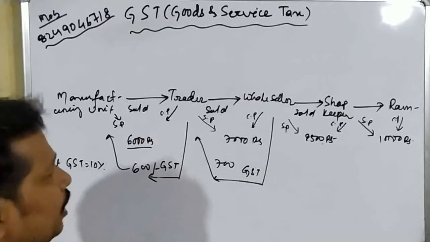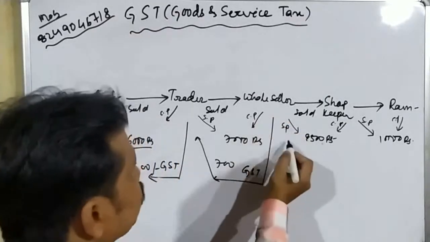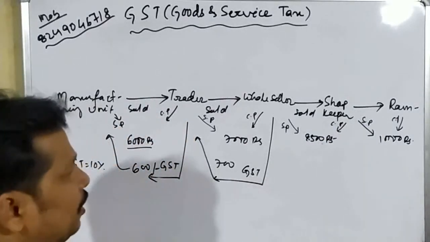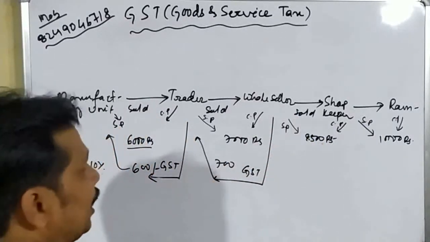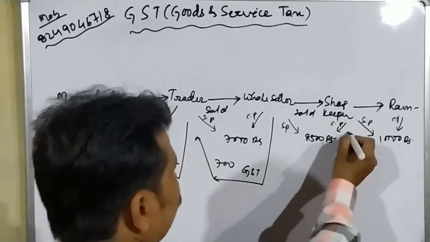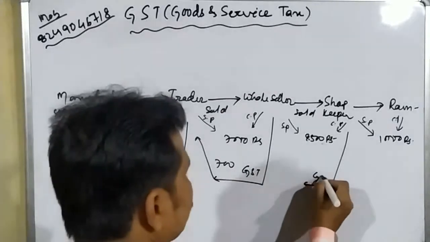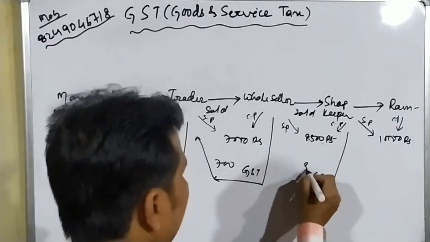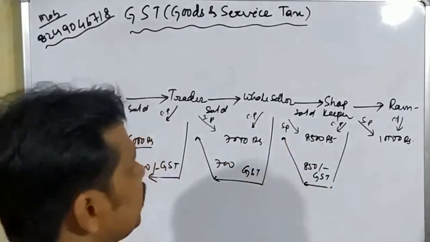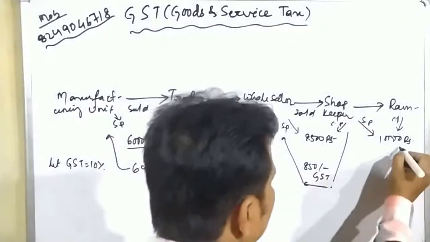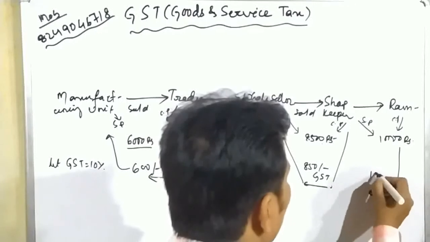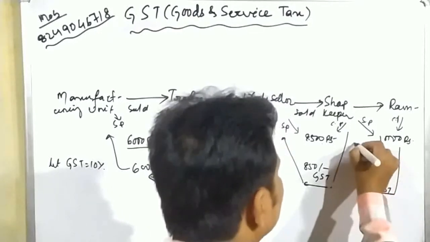Trader. Okay, student. Similarly, the wholesaler sold that mobile to the shopkeeper. What is the rate? 8,500 rupees. That means the wholesaler will collect the GST from the shopkeeper at 10%. So here GST, how much? 850 rupees. And who will collect it? The wholesaler will collect it. And then lastly, Ram will pay the GST. How much? 1,000 rupees. And who will collect this?